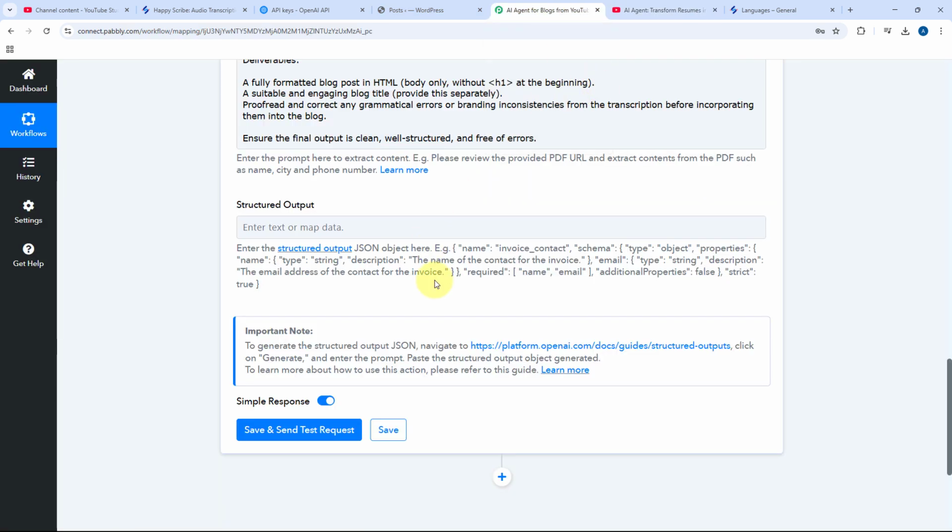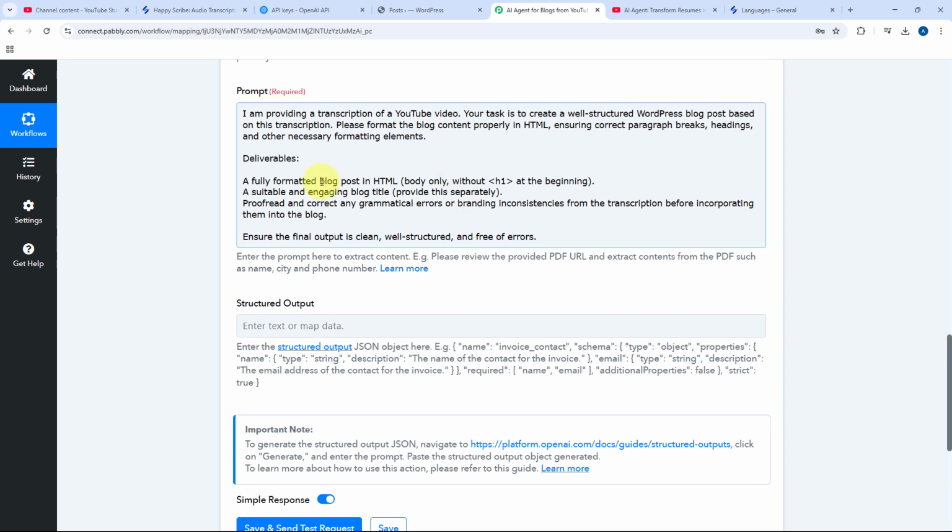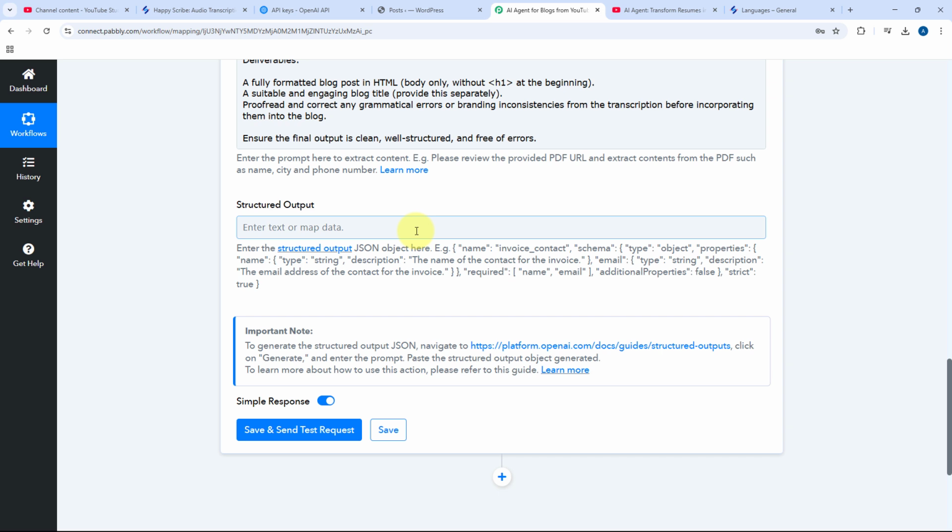So basically, adding a JSON object or a JSON schema in the structured output helps us get a consistent and fixed response from OpenAI. So let's say we have clearly mentioned in the prompt that we want the title and the blog post content over here. We want two things: the title of the blog and the content, the body of the blog. But if we don't enter the structured output, or if we don't provide a JSON schema, it will give us a response in various formats.